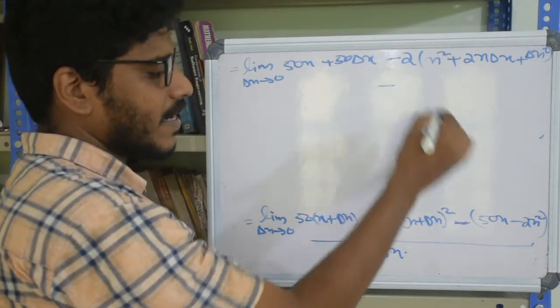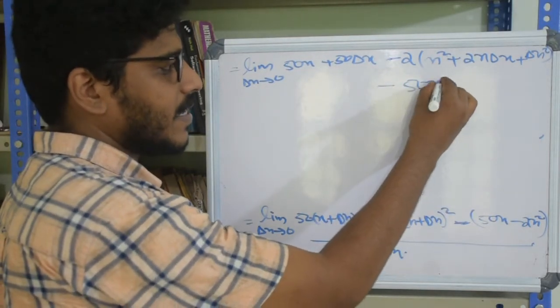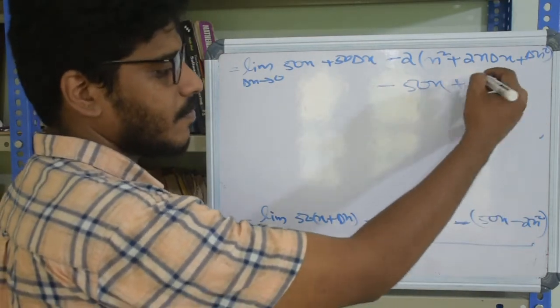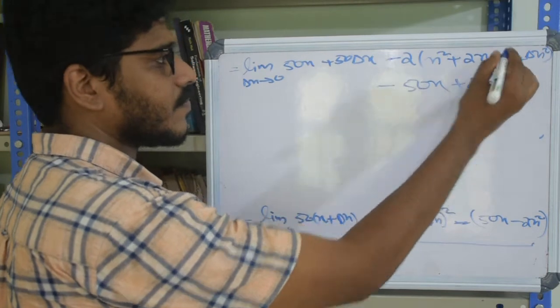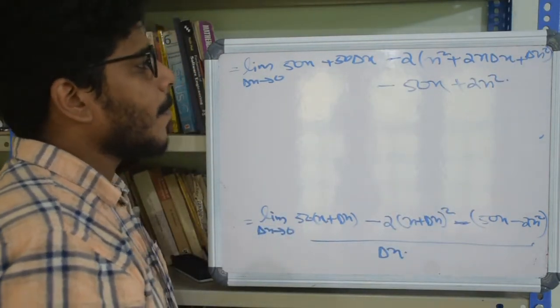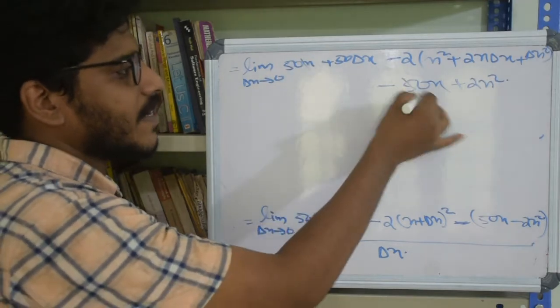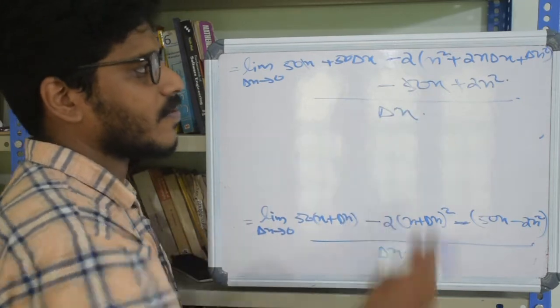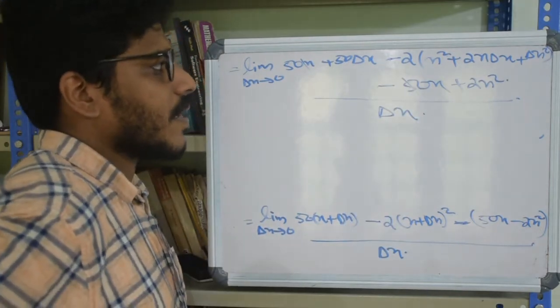Minus, let's open the bracket here, minus 50x, minus into this negative will be positive, plus 2x squared. Right. So this 50x and this 50x can be cancelled out. Now we have a delta x to divide the whole with. Right.